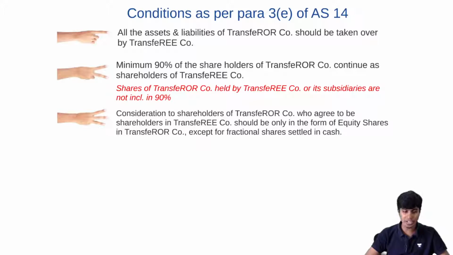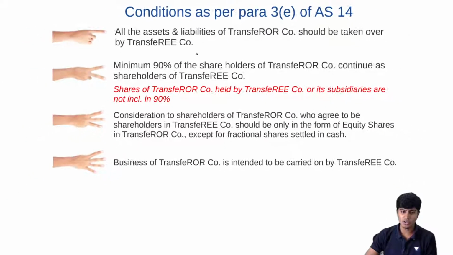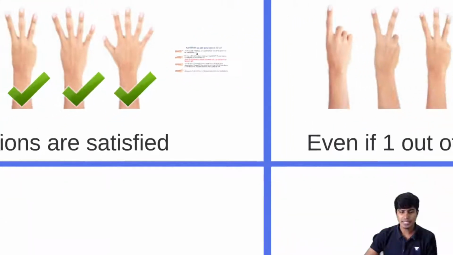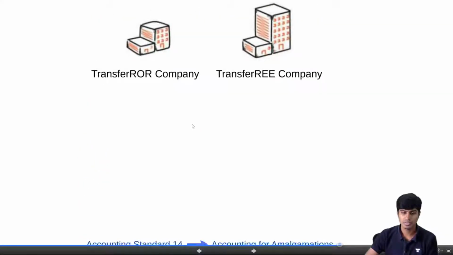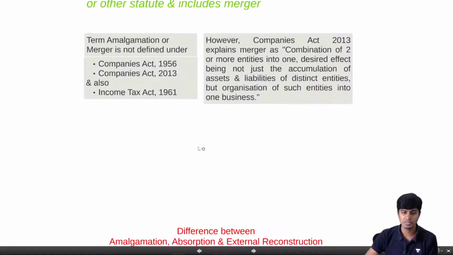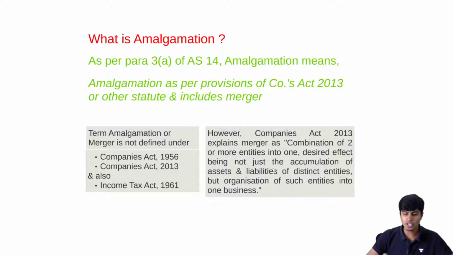So then I'll take you to condition number 4. Condition number 4 is that the business of the transferor company should be continued by me. Initially, we saw this here also. The entire objective of amalgamation is not just taking over the assets and liabilities. We saw it in the definition of amalgamation. What does the amalgamation definition say? Our explanation says combination of two or more entities into one, the desired effect being not just the accumulation of assets and liabilities, but organization of such entities into one business.